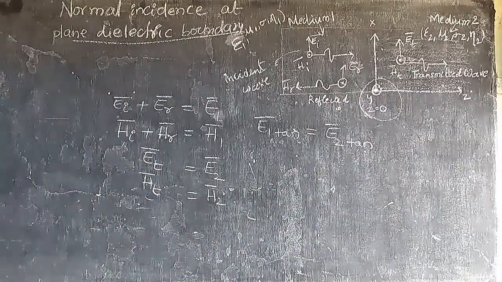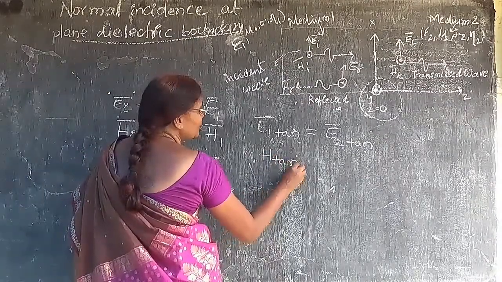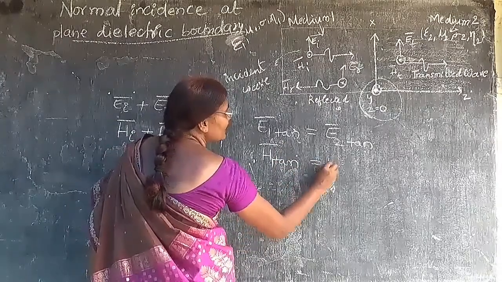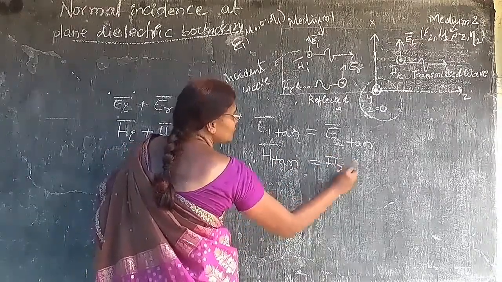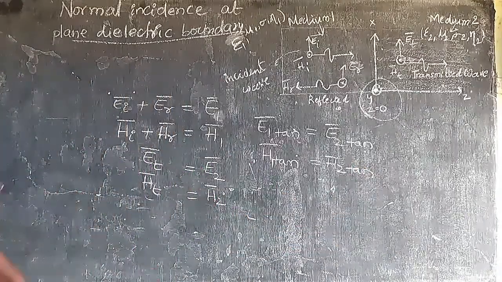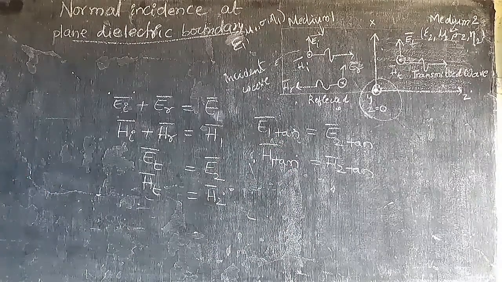Next, the same thing happens with the magnetic field also. So H1 tangential must be equal to H2 tangential. So, these are the two equations we have to find.